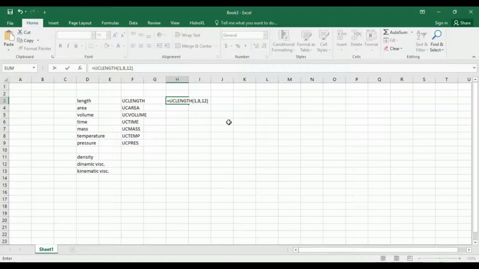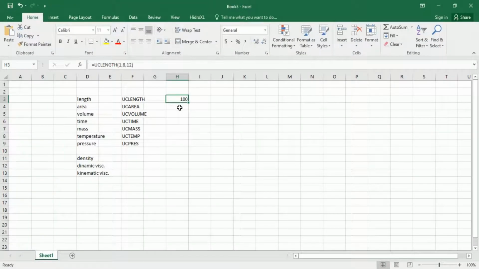So now I close the parentheses and I press enter. So as you saw, in 1 meter we have 100 centimeters. Okay, so this is how we are doing this kind of function.